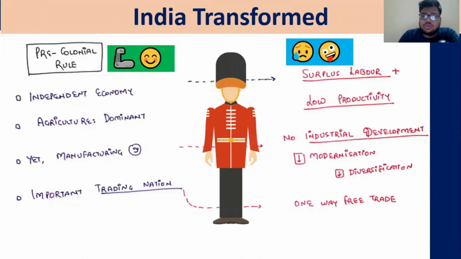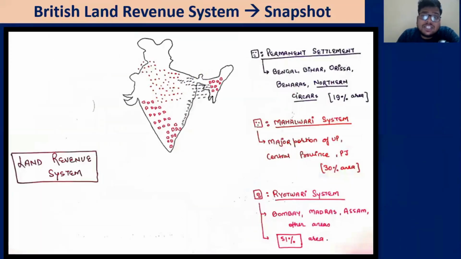Okay. Today we have to discuss the industrial part. Before that, let us very quickly recall what we have done. We discussed these three land revenue systems: permanent settlement, Mahalwari, and Rayatwari. We saw how the exploitation was done. The means were different, but the aim was the same. I have given you one question on that as well: the means can be different, but the aim was the same.